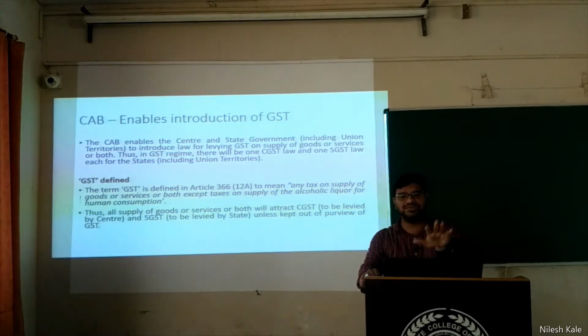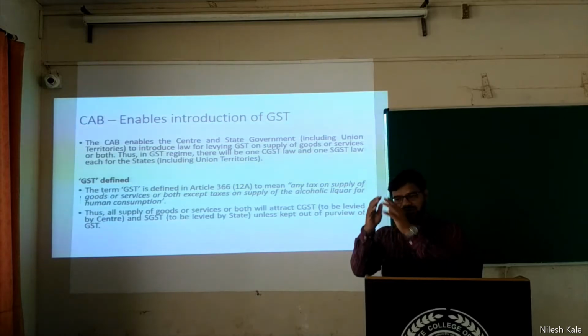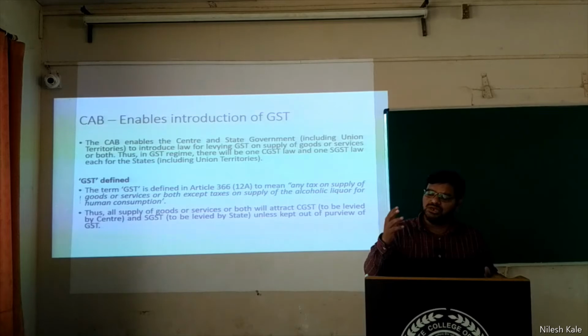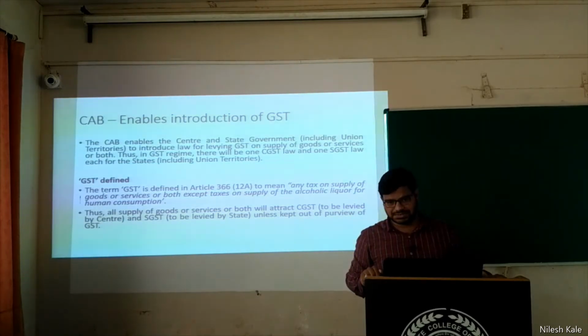This power was given by the Constitution Amendment Bill. The Constitution is the supreme thing, and it empowers the central government or state government to collect or levy the taxes. This is done.